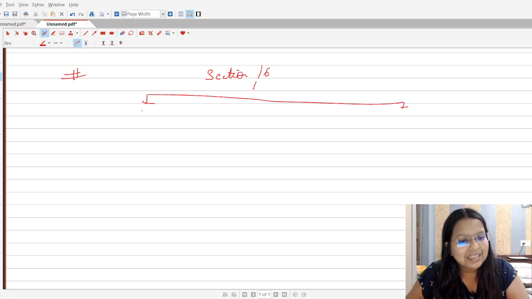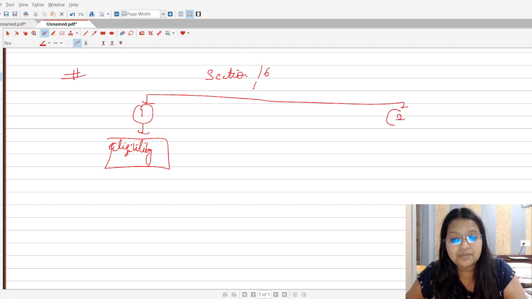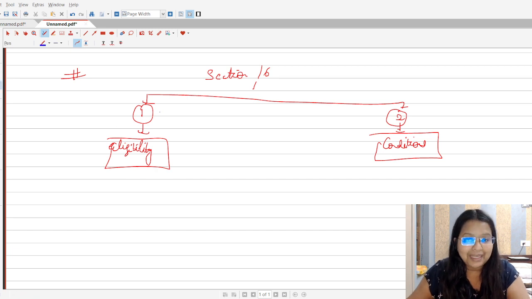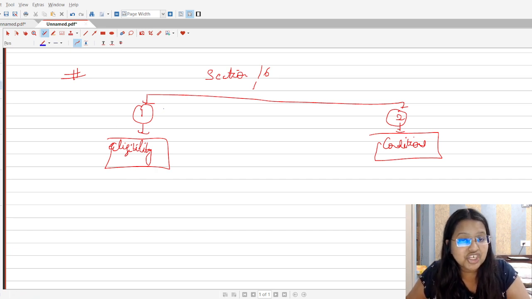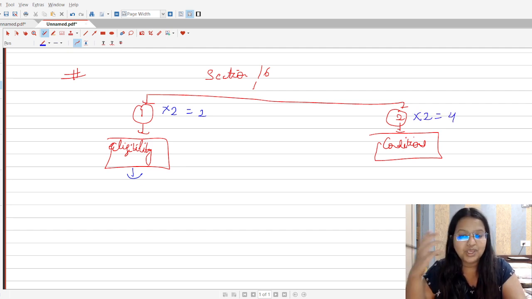Okay, so in subsection number 1 we will cover the eligibility requirements, that is, which eligibility requirements a person must meet to avail the ITC, and in subsection number 2 we will cover the conditions which are required to be fulfilled by the person to claim the ITC. Now I have a memory technique for you guys. As it is subsection number 1, multiply by 2 is equal to 2. So there are two eligibility criteria. Subsection 2 multiply by 2, so there shall be 4 conditions. Okay, in this way you can write it down.